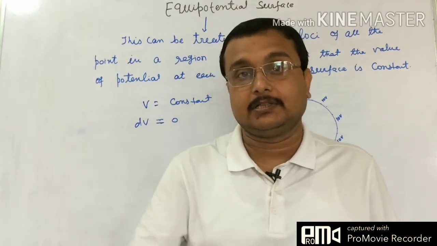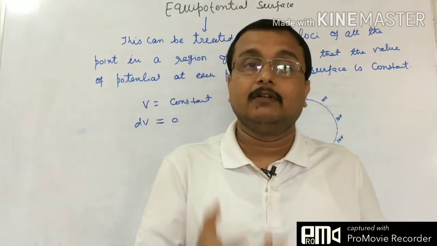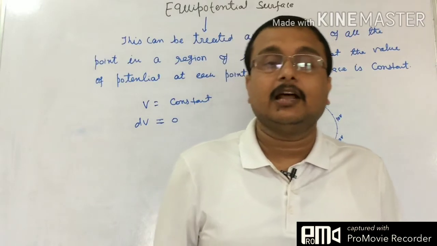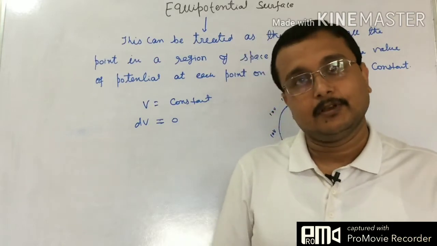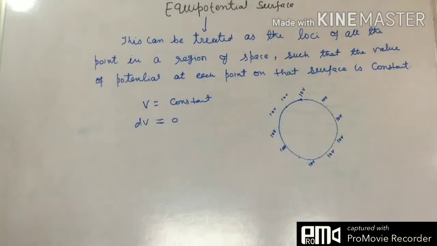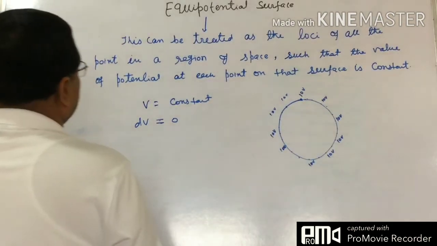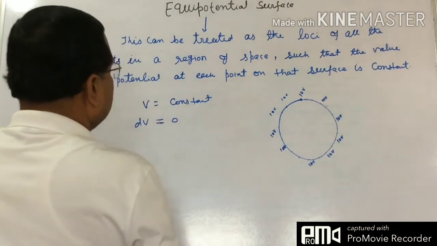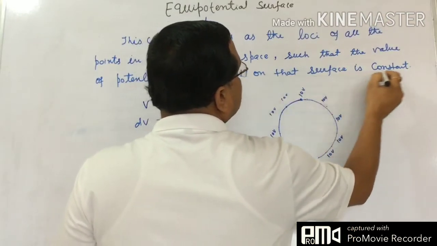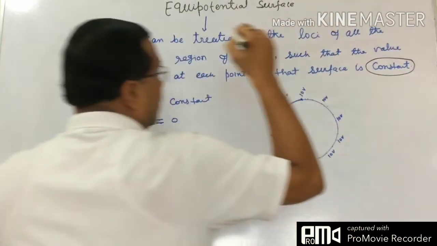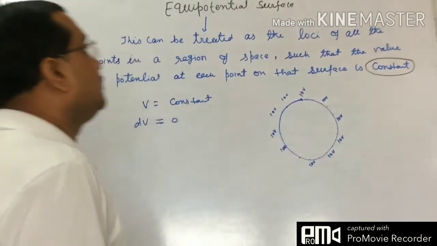If we have surfaces in such a way that at each and every point on that particular surface, the value of electric potential is constant, that particular surface is known as an equipotential surface. So just first write this: all the points in a region of space such that the value of potential at each point on that surface is constant. Means the value of potential is not going to change. So write it down. We shall derive it mathematically.